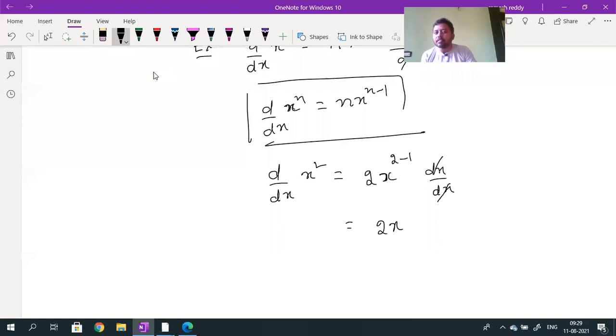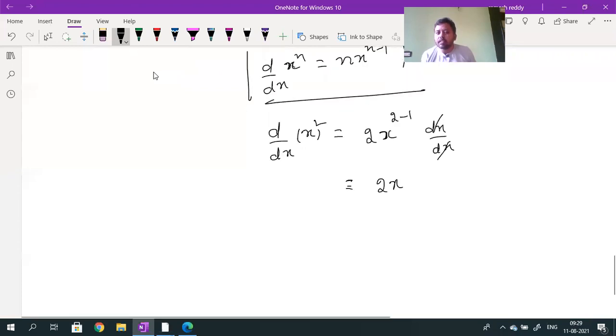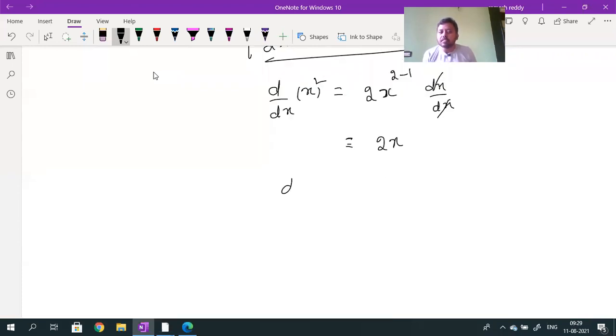What is the derivative of x square? The derivative of x square will be equal to 2x. Did you understand the formula? Similarly, what is the derivative of x cube? What is d by dx of x cube? 3 will come to the numerator. The power of x will decrease by 1. So 3 minus 1, into dx by dx. Correct? The dx cancels. What will we get as the answer?